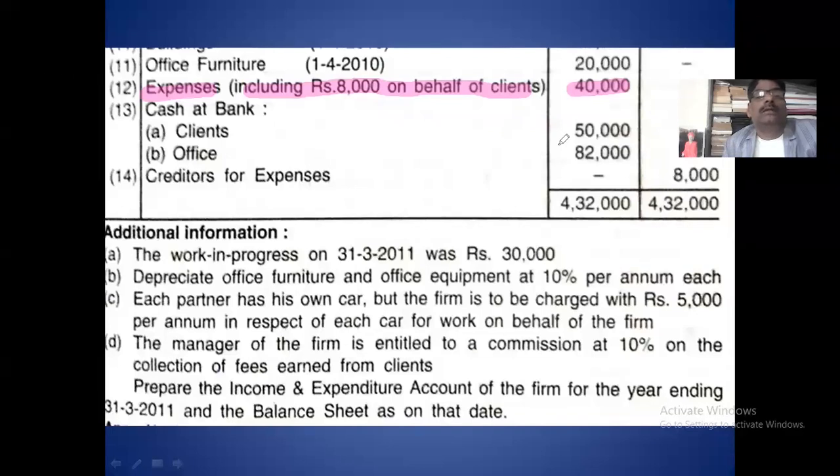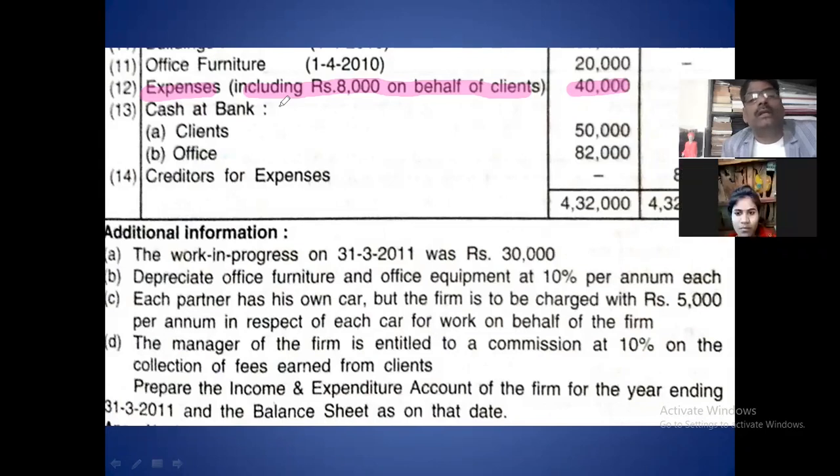In the 40,000, 8,000 is not related. Therefore, you deduct 8,000 and whatever remains, that is 32,000. The 32,000 rupee expense comes in the income and expenditure account debit side. And that 8,000 is deducted from the client deposit account.